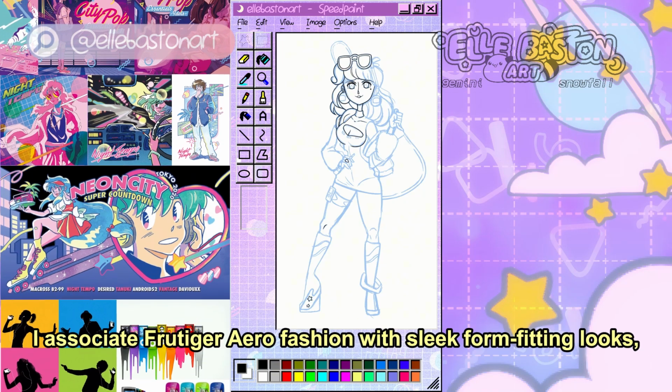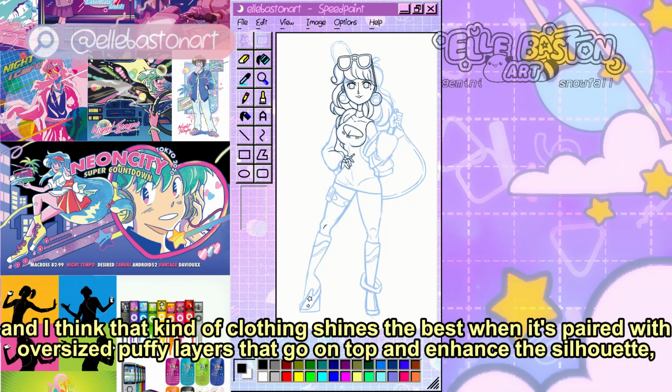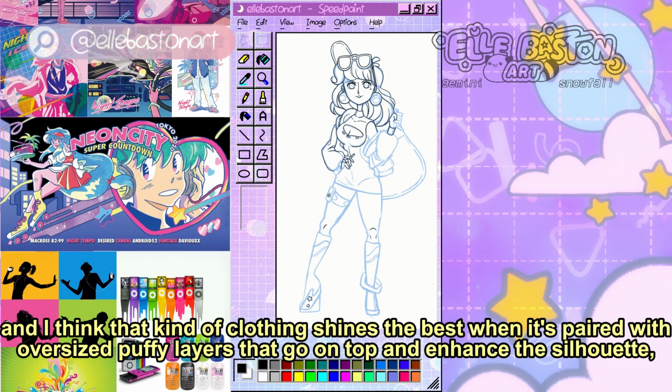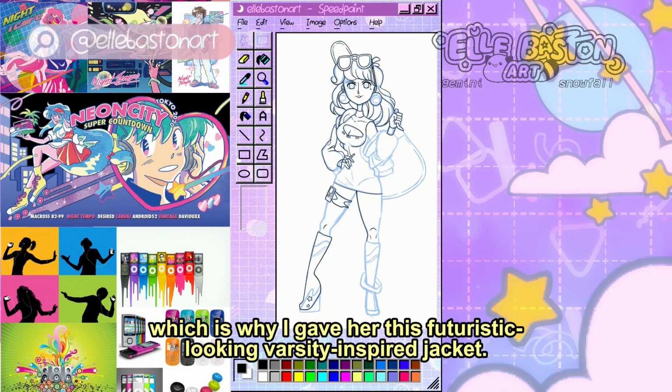as a leg strap. I associate Frutiger Aero fashion with sleek, form-fitting looks, and I think that kind of clothing shines the best when it's paired with oversized puffy layers that go on top and enhance the silhouette, which is why I gave her this futuristic-looking varsity-inspired jacket.